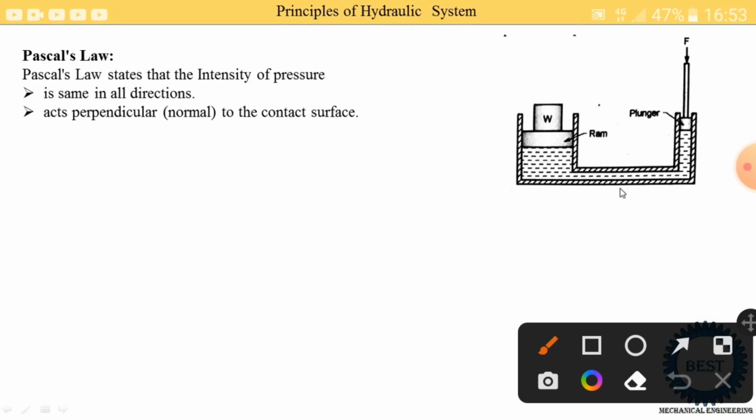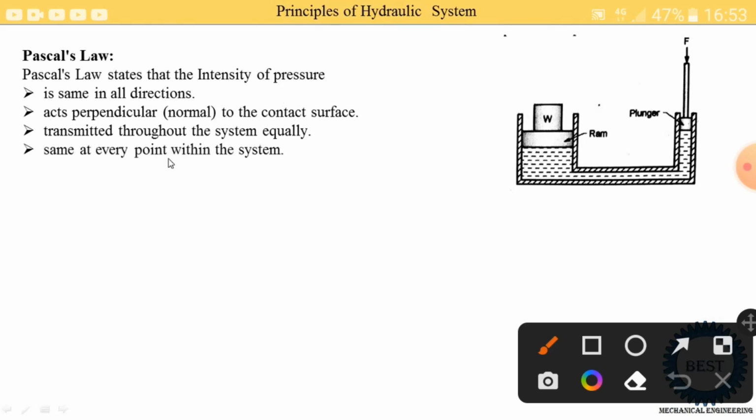That is called perpendicular. Third point, intensity of pressure is transmitted throughout the system equally, meaning intensity of pressure is the same in the full system, at every point of the system. Fourth point, intensity of pressure is the same at every point within the system. You take any point. Suppose you measure the intensity of pressure at this point, and measure here, and here. Anywhere you measure the intensity of pressure, it is the same at every point within the system. So this is the basic definition of the Pascal law.